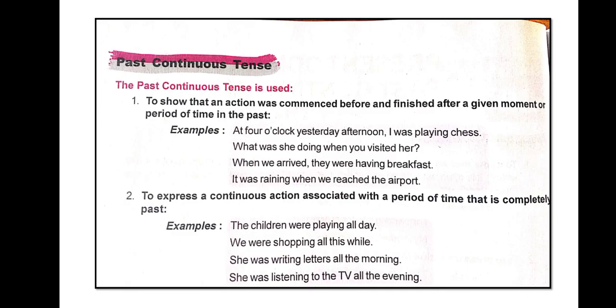Now see the next page, past continuous tense. The past continuous tense is used for number 1, to show that an action was commenced before and finished after a given moment or a period of time in the past.